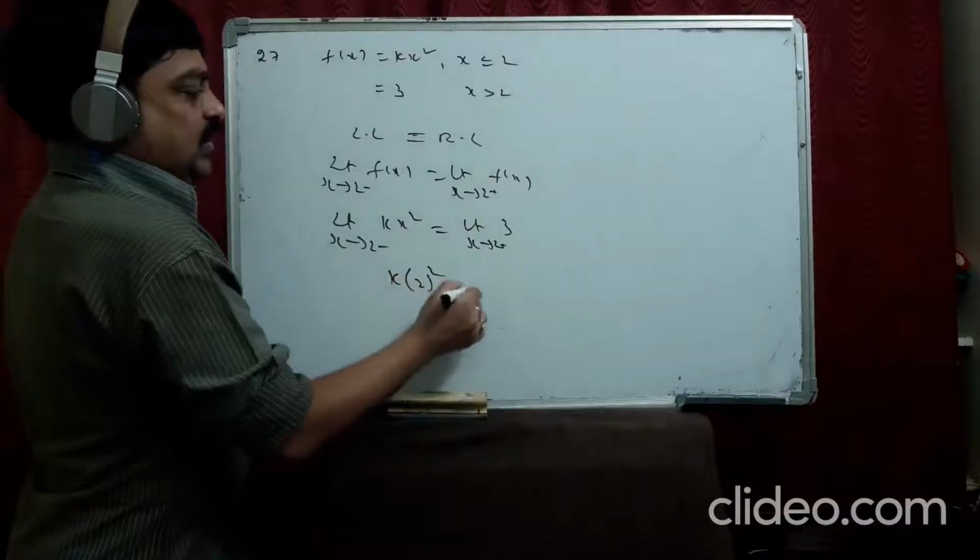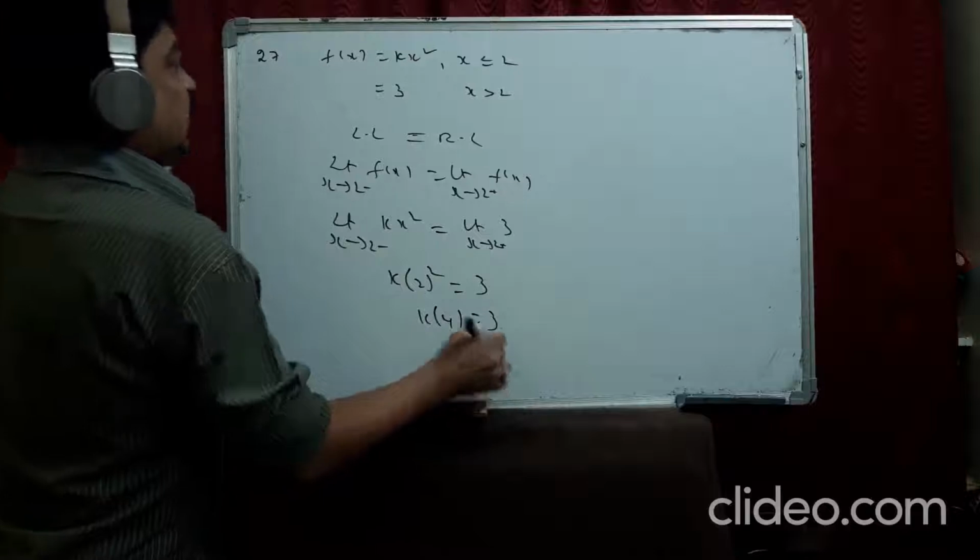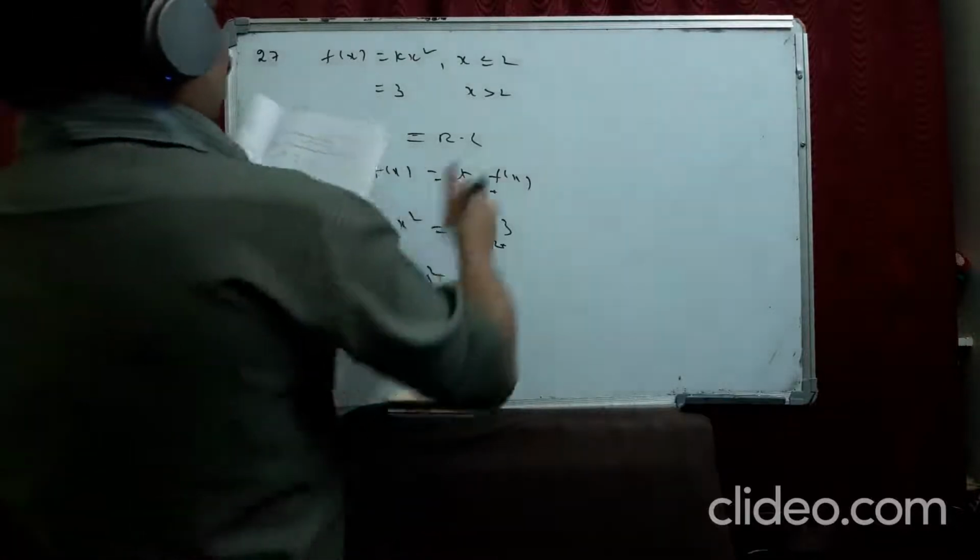K into 2 square is 3. K into 4 is 3. K is 3 by 4. The same way, 28.